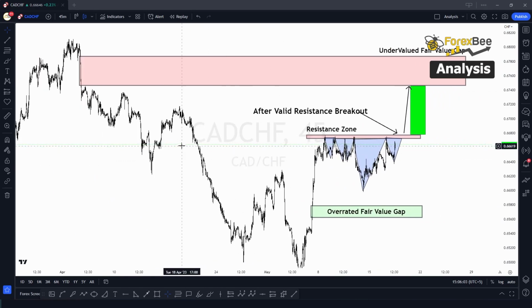pair. And if we zoom out, we can see that in the past there is the formation of this fair value gap, that is an undervalued fair value gap. And this undervalued fair value gap is represented by drawing this rectangular zone.